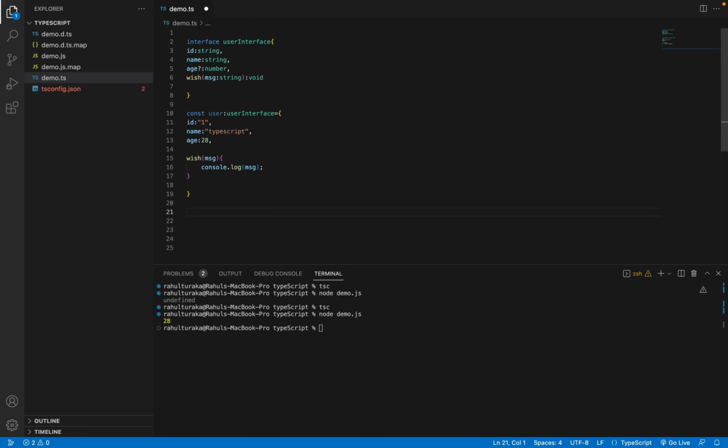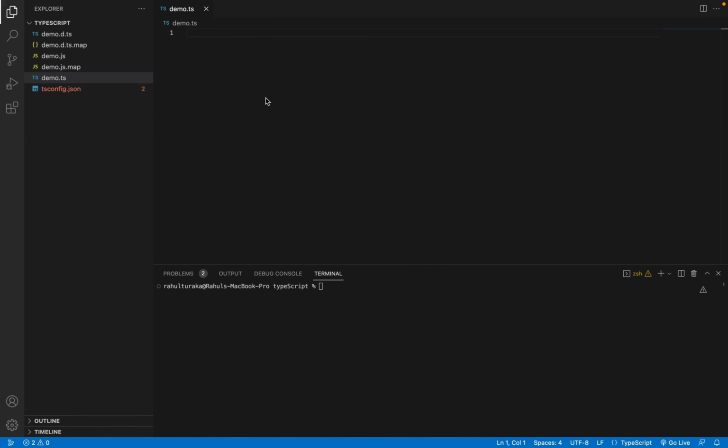Let's try to run it. User.wish, I would say hello everyone. Let me save it, build it, and run it. See, we have received the output. So this is how we mention functions inside the interface. This is all about interfaces.